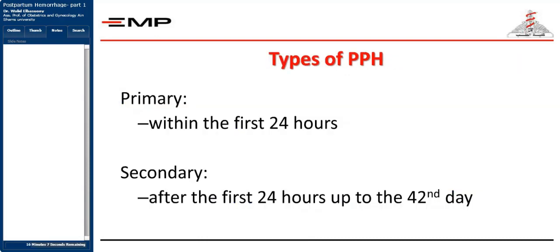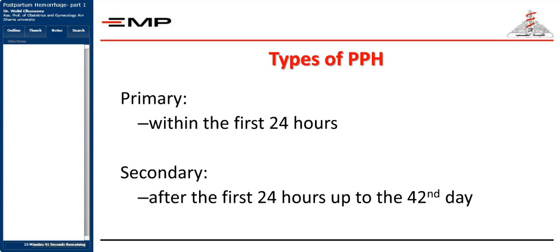So after defining postpartum hemorrhage and knowing what are the classes of the bleeding that could affect the general condition of the patient, let's now say what are the types of postpartum hemorrhage. Well, actually, the types of postpartum hemorrhage are divided accordingly to the time of the occurrence of the bleeding. It may be early, within the first 24 hours, or it may be after the first 24 hours up till the 42nd day after the delivery of the baby.